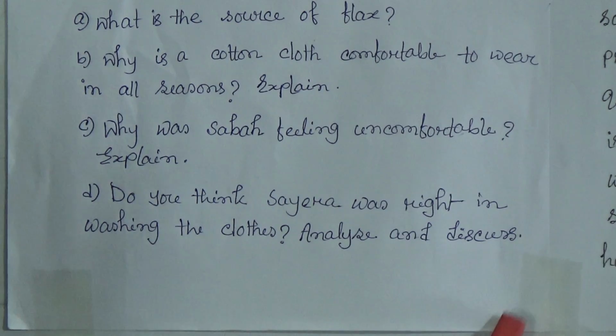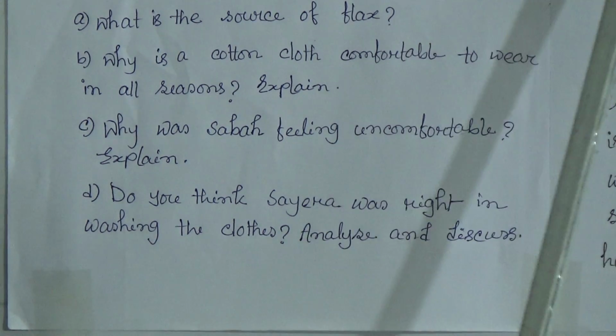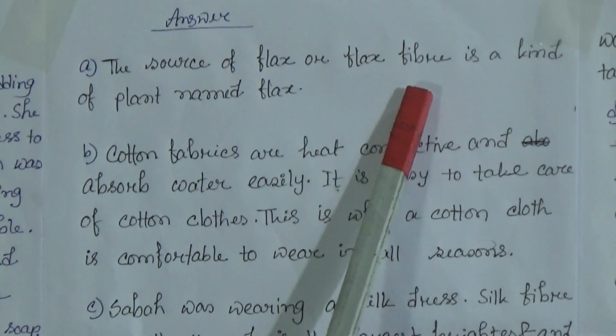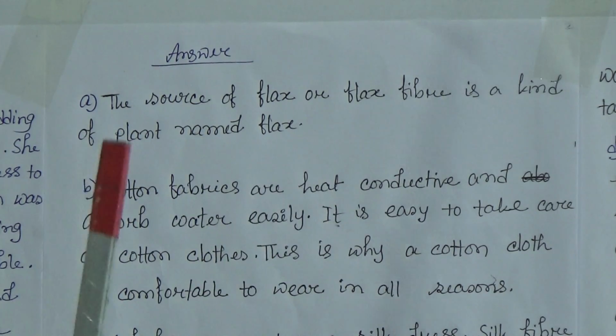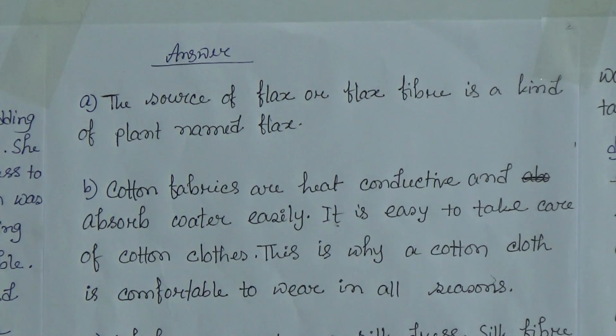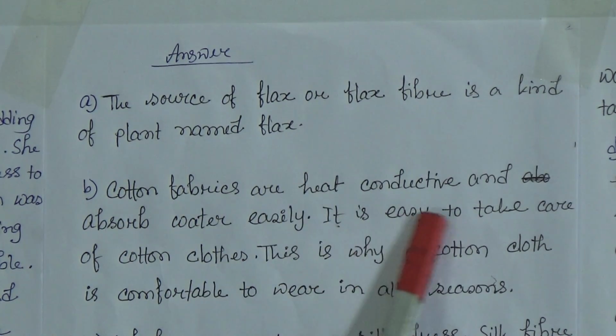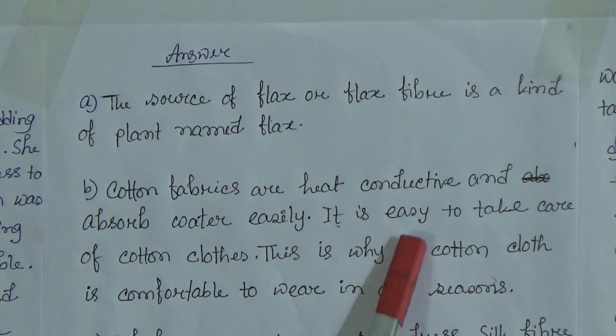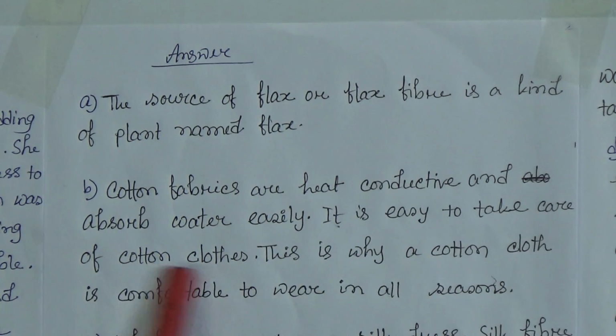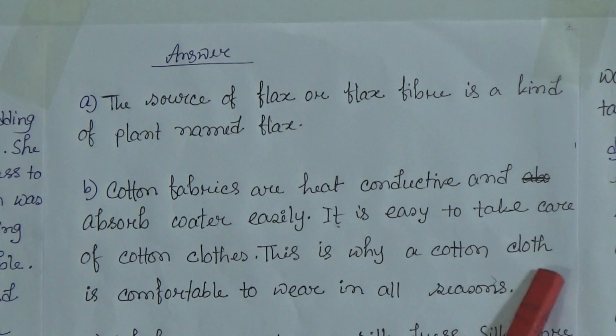Analyze and discuss. So the first answer of number A is, the source of flax or flax fiber is a kind of plant named flax. And the answer of number B is, cotton fabrics are heat conductive and absorb water easily. It is easy to take care of cotton clothes. This is why a cotton cloth is comfortable to wear in all seasons.